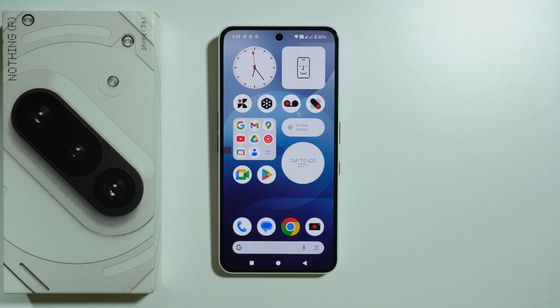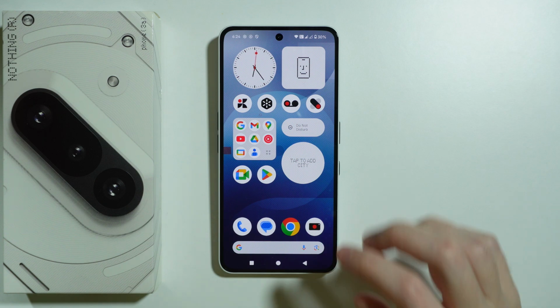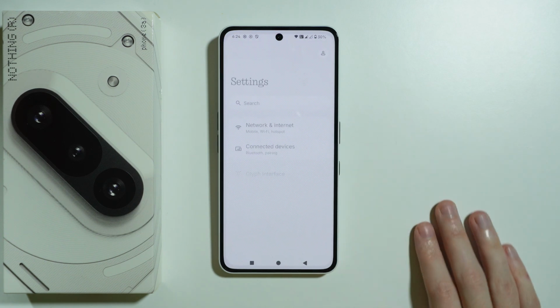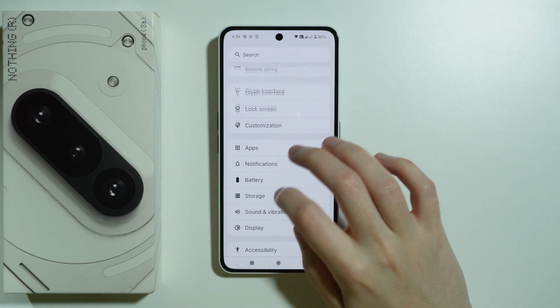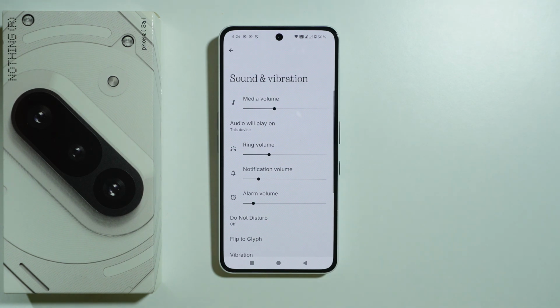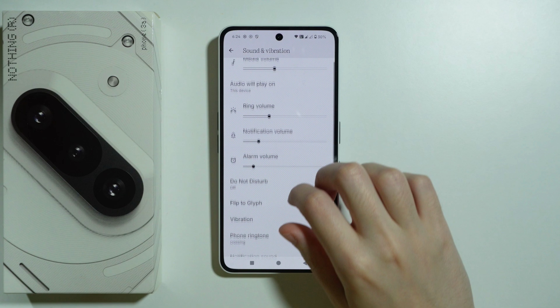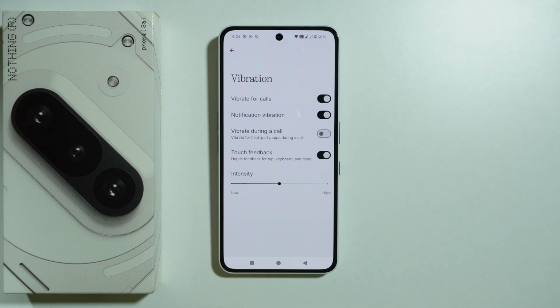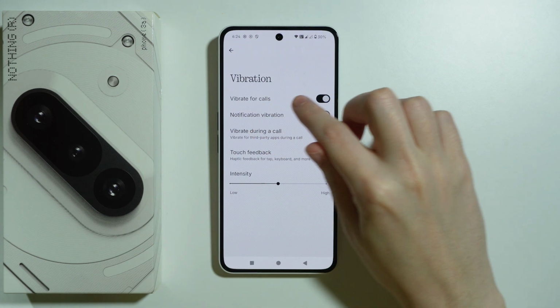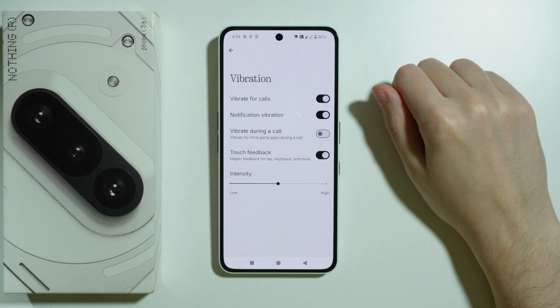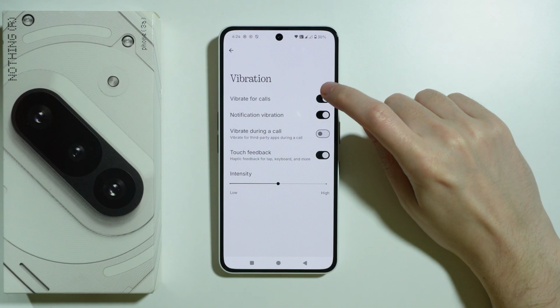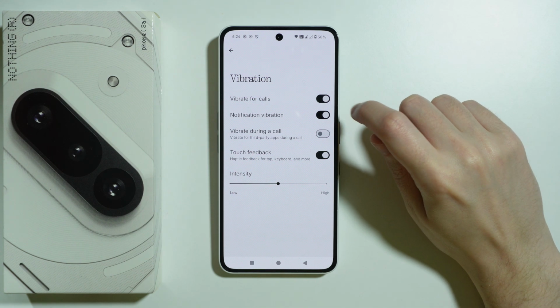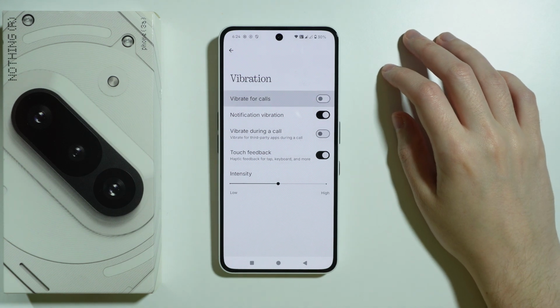To enable or disable call vibrations on the Nothing Phone 3A, we need to go to Settings. Over here, scroll down a little bit until you find Sound and Vibration and then choose it. And then we can scroll down a little bit and go to Vibration, where we can find Vibrate for calls. So if you wish to have vibrations during an incoming call, then we can make sure that this option is enabled, or of course disabled if you don't want them.